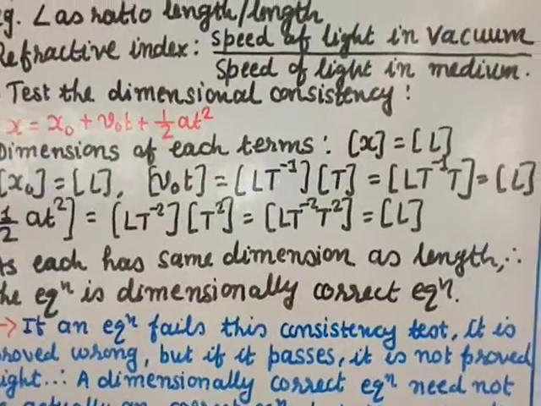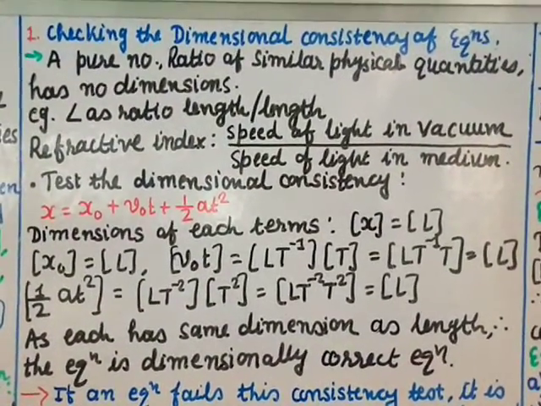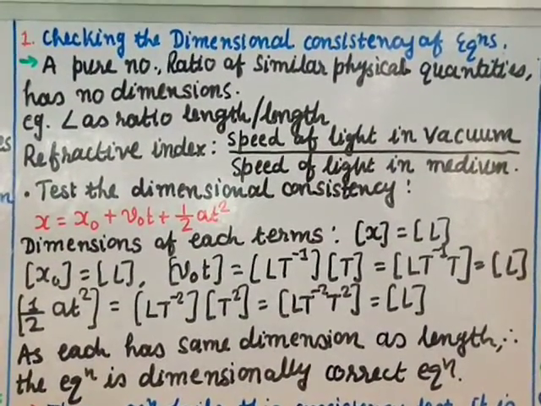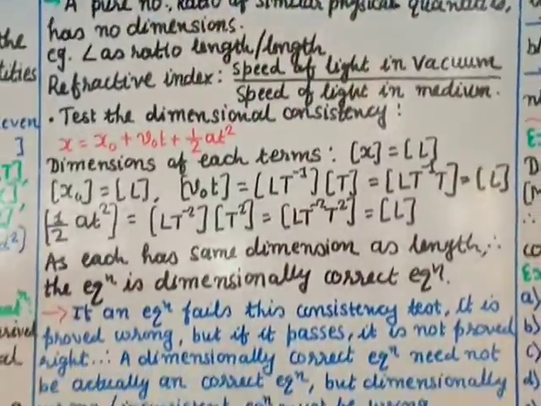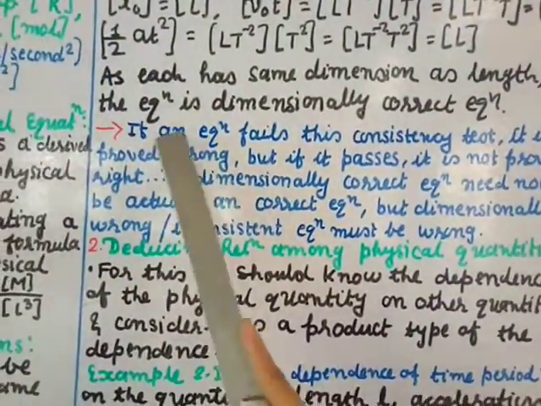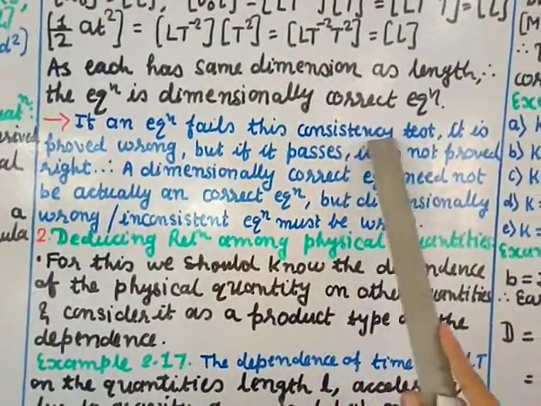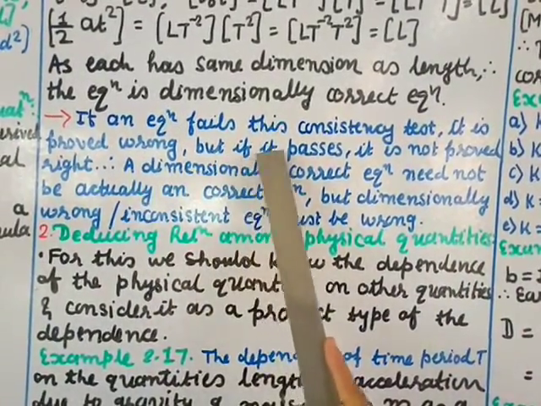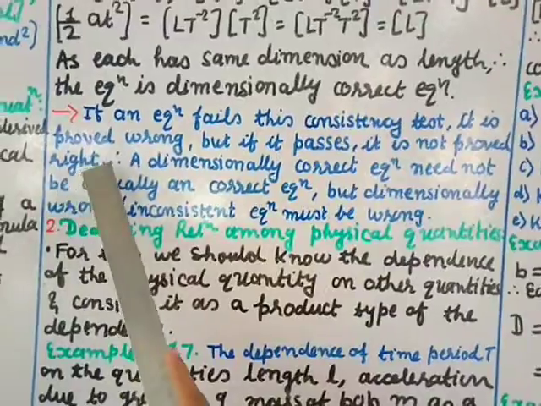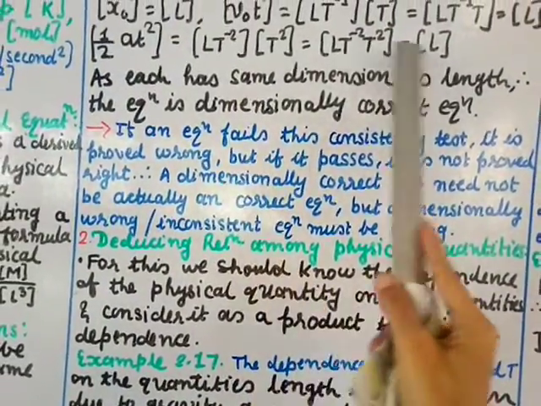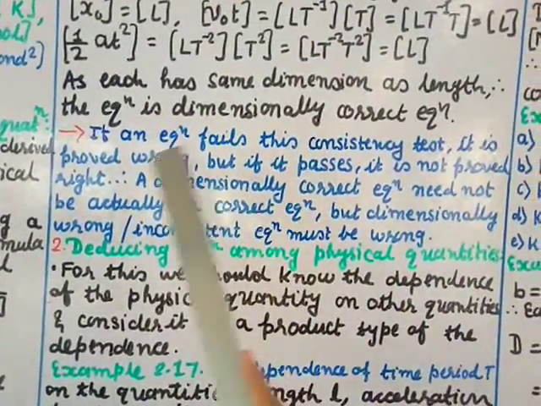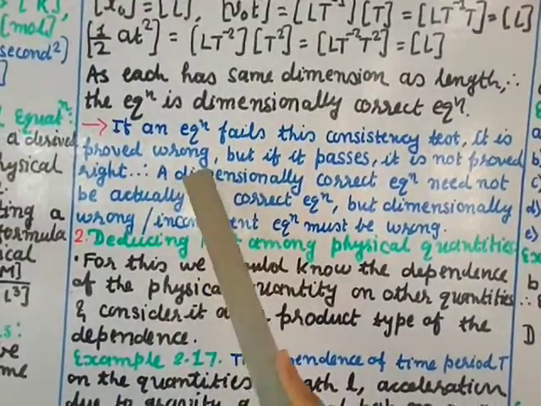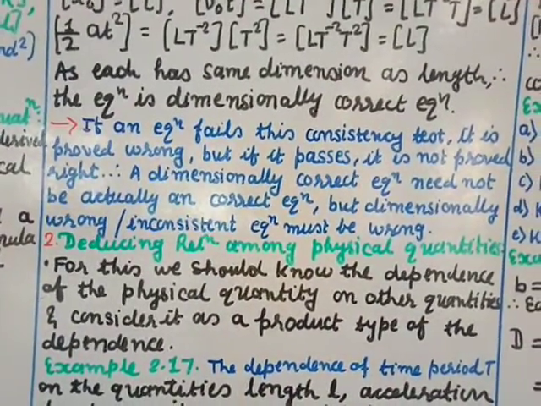This way we can check the consistency or the correctness of an equation. If an equation fails this consistency test, it is proved wrong, but if it passes, it is not proved right. If the consistency test fails, the equation is dimensionally not correct.